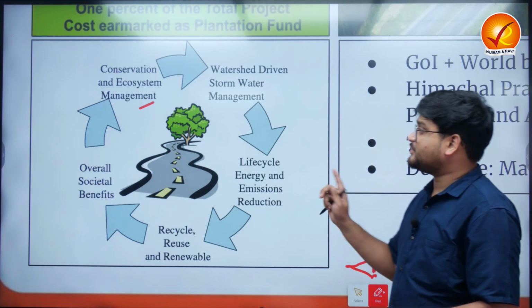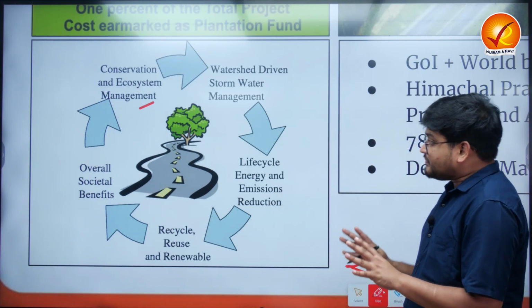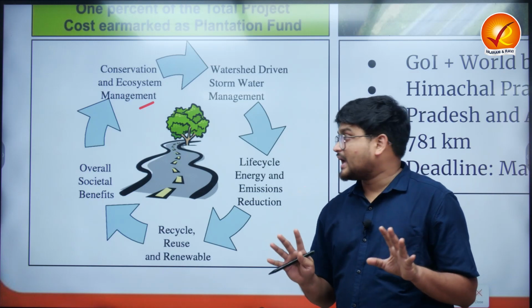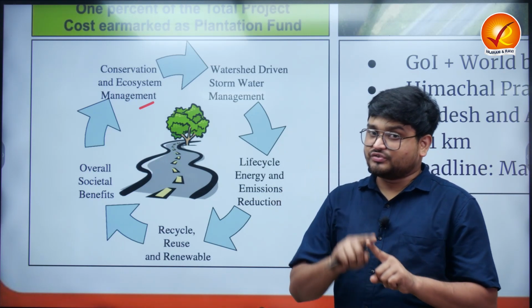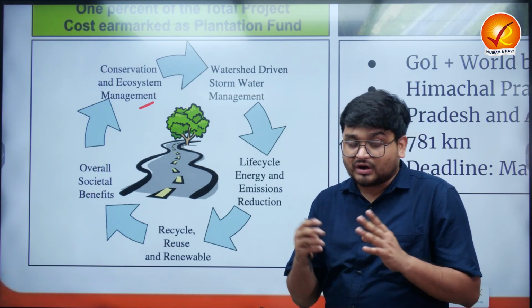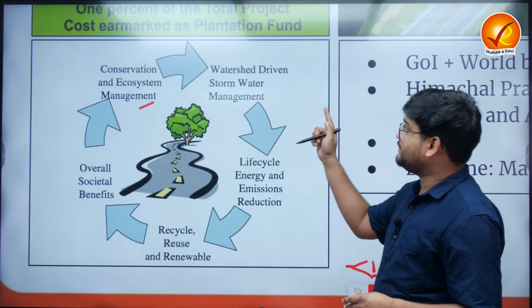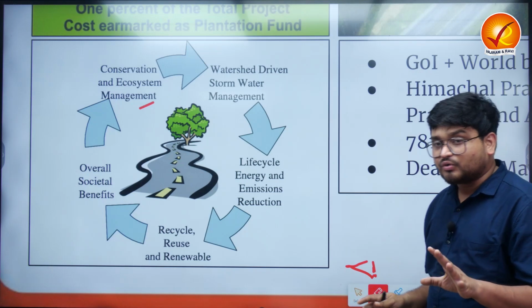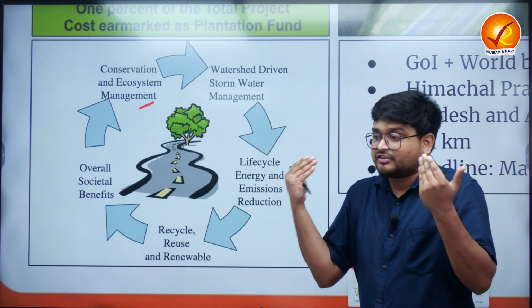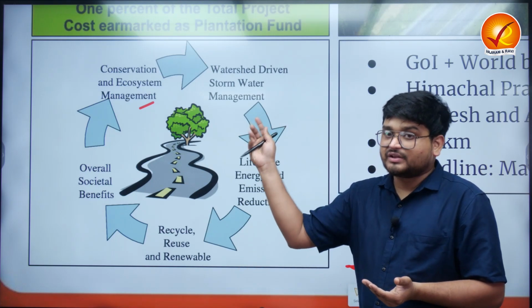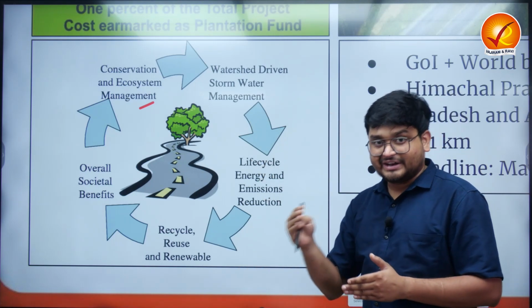So that is why the same has been integrated in this, where the green highway approach will have a proper amount of conservation benefits by using trees and various green activities. It will also try to have proper watershed management with reference to extreme rainfall events, and to manage them we must also have a proper drainage system.